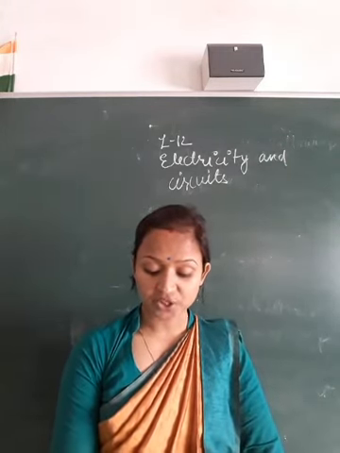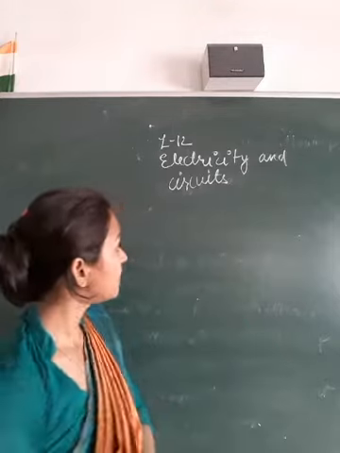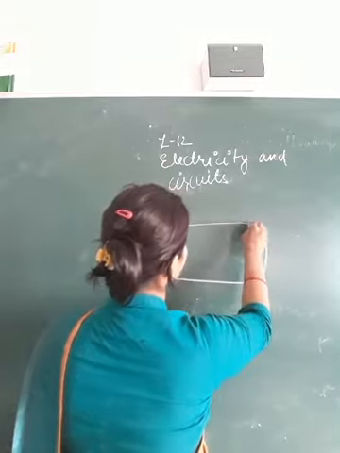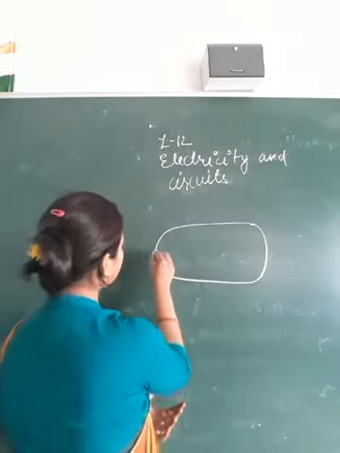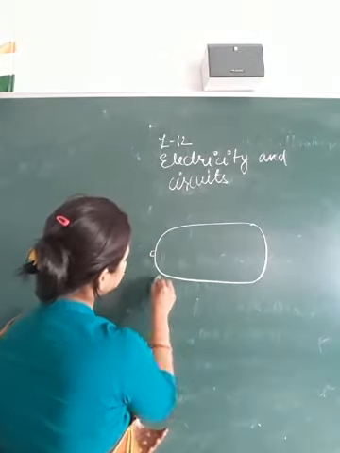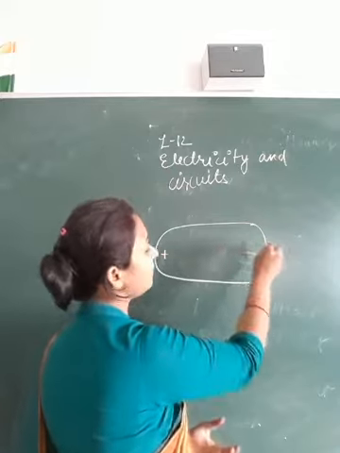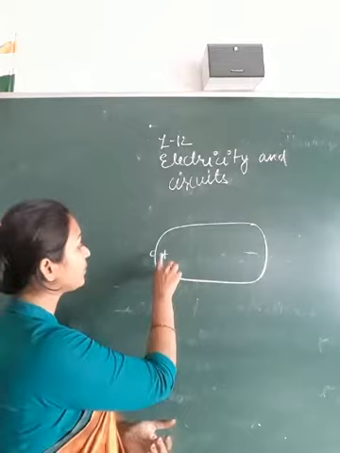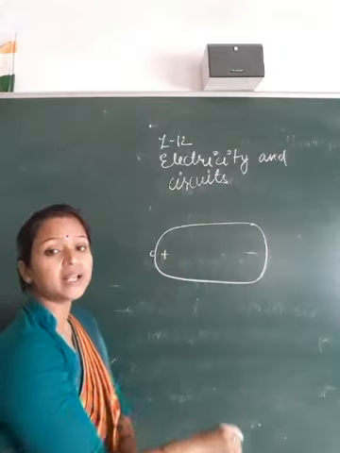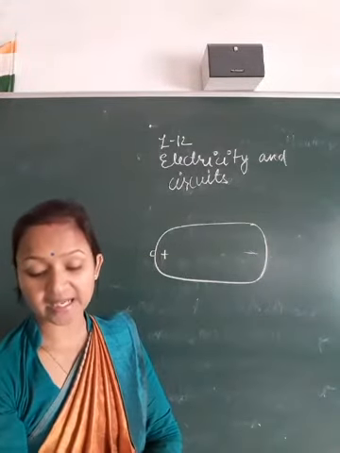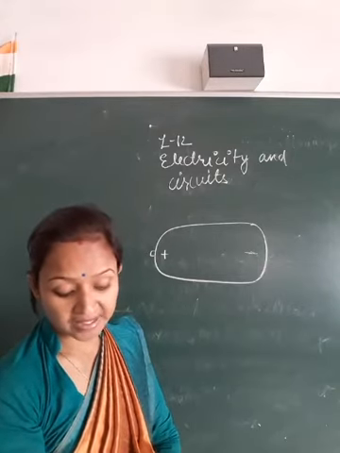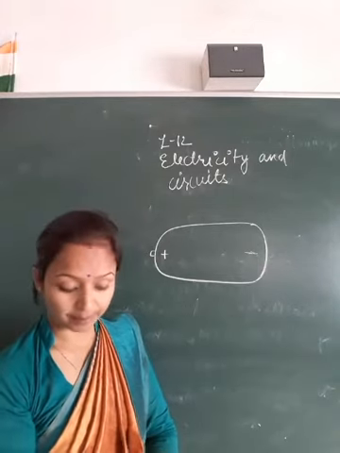Mark its terminal. Imagine this is the electric cell. This is the positive point and this is the negative point in an electric cell. So, materials required: a cell and a piece of paper.